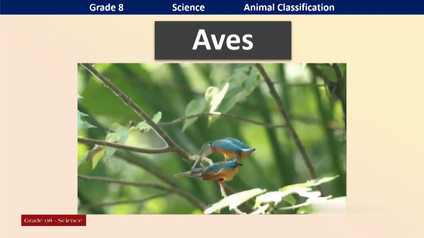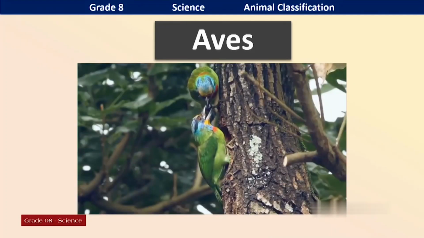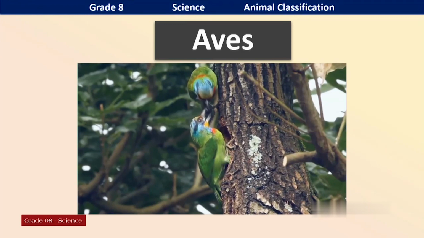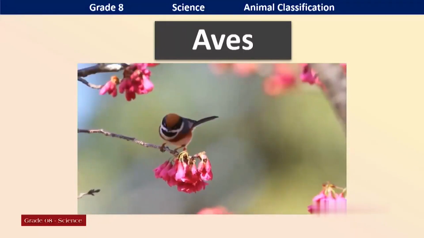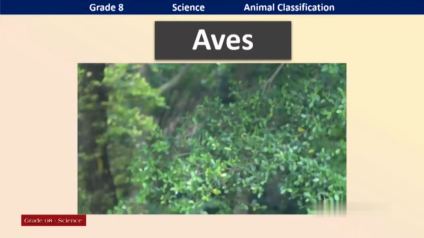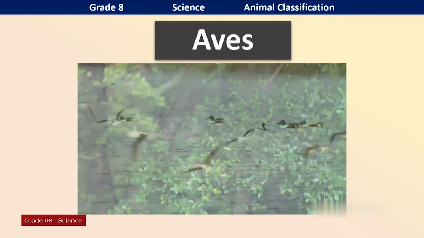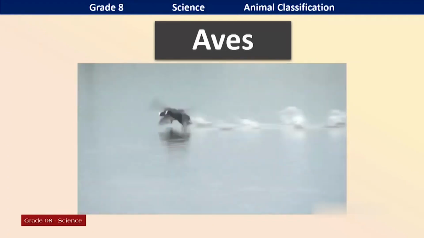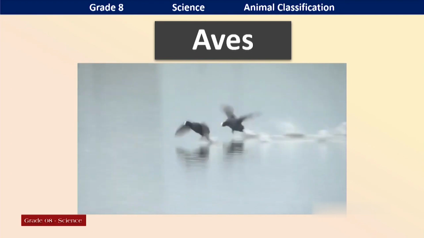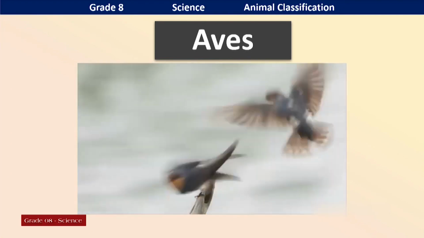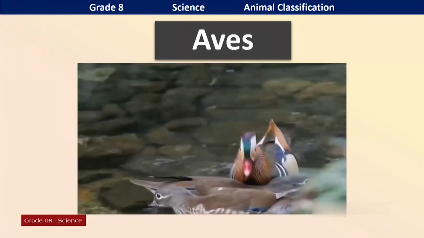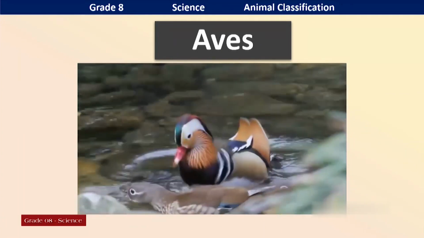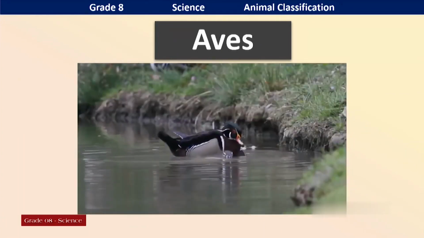Next one, aves. Aves, birds. What are the birds you know? Yes, there are a lot of birds you can see in your home garden. Small ones, big ones, and see, some birds can't fly. There are some big birds. They can't fly because of their heavy body. Here also you can see such birds. Some are living in water.